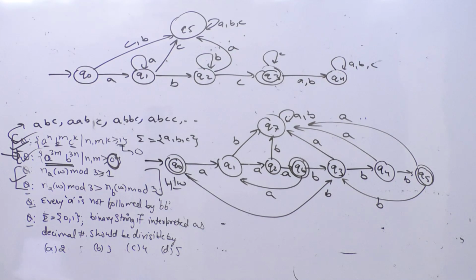How can you make DFAs for them? This problem we have already done. Now this is a problem that we can do now, which is if we get a string, and if that string is interpreted as a decimal number, then it should be divisible by which of the following, right? So let us do this problem.